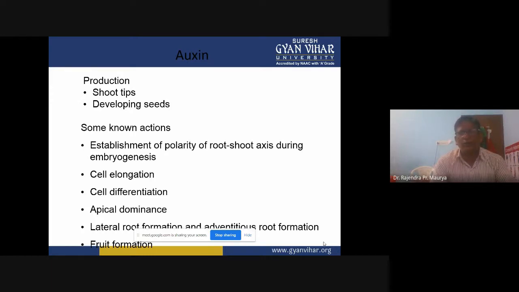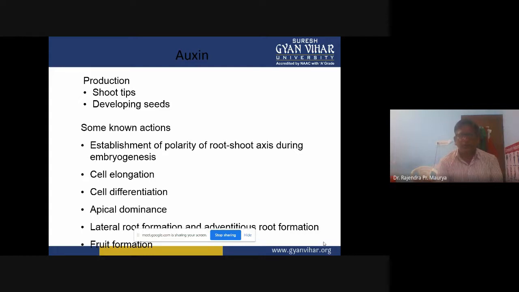It translocates, and this auxin hormone we can use as a rooting hormone. The synthesis point is the shoot tips, and it can translocate to the axillary buds or even the basal part, where it is helpful in root initiation or root development. Auxin is also synthesized in developing seeds, I mean in young seeds.